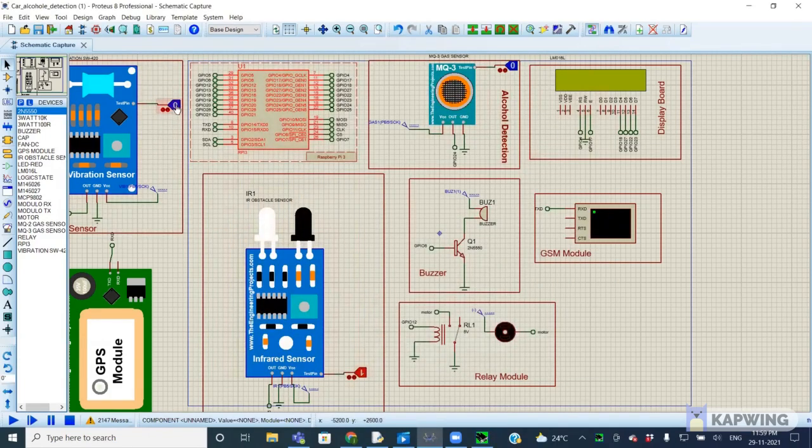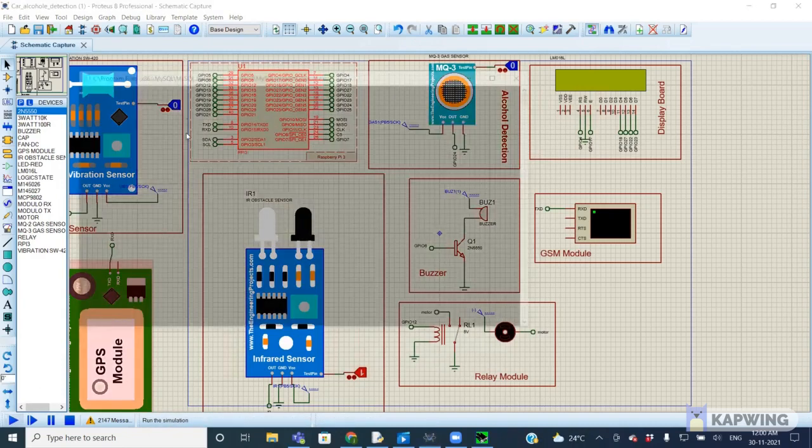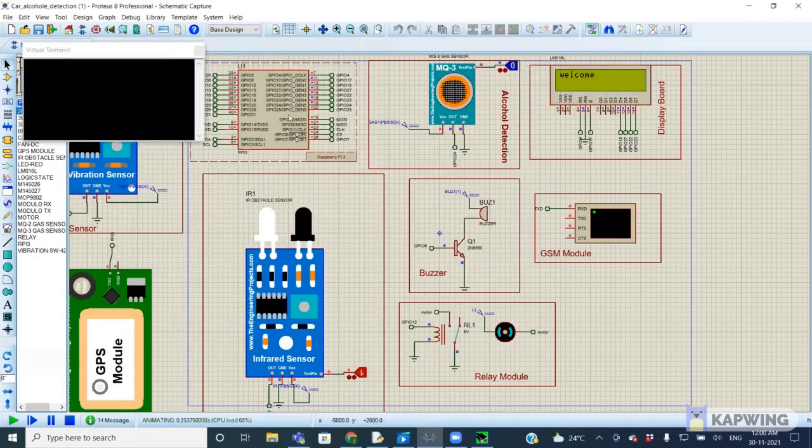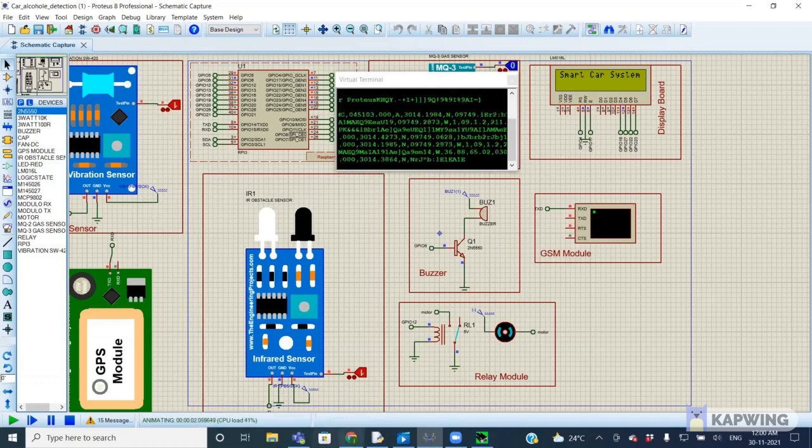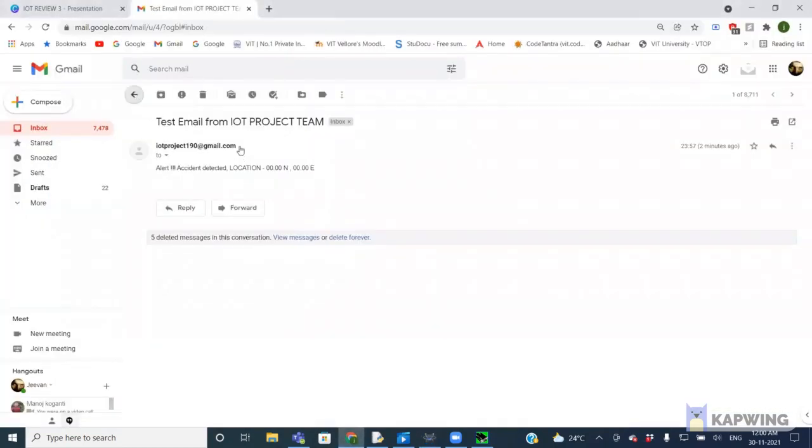Whenever, since initially it will be 0, if I switch on the circuit and give 0 here, so now I gave 1 here, and it is printing that accident happened. Generally this is due to GSM, and now I will be getting an email basically here. So yeah, we already got an email. This is the email we already got.